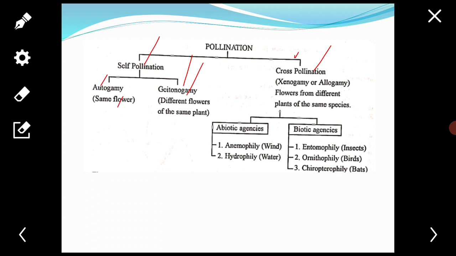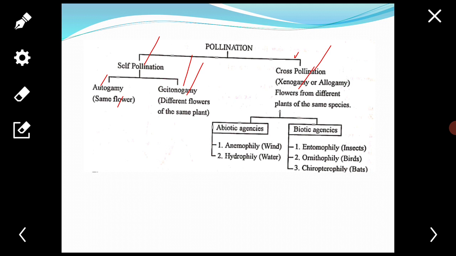Cross pollination involves the transfer of pollen grains from the flower of one plant to the stigma of the flower of another plant. It is also called xenogamy or allogamy.